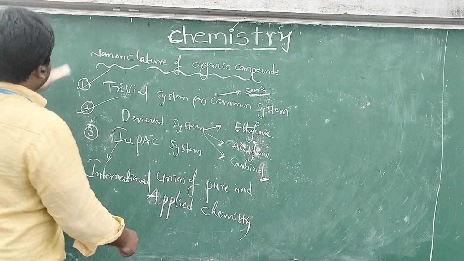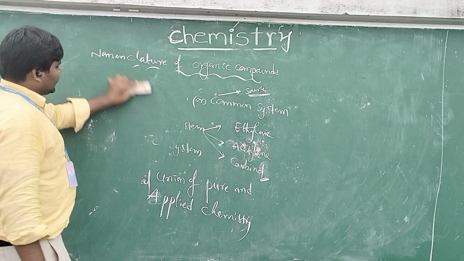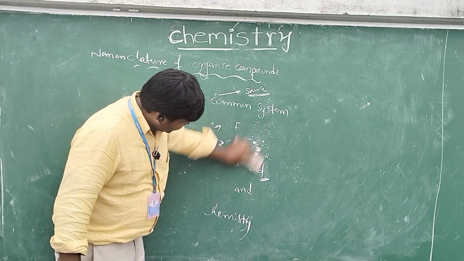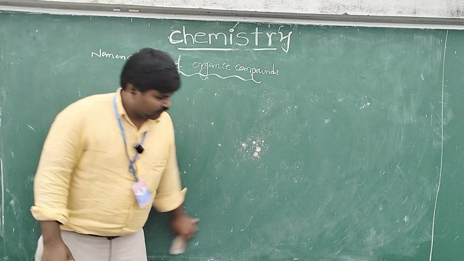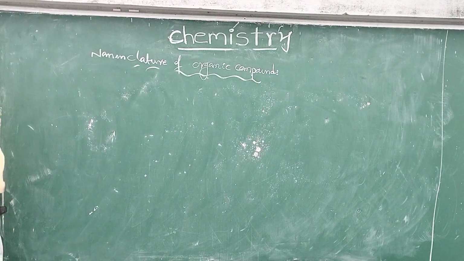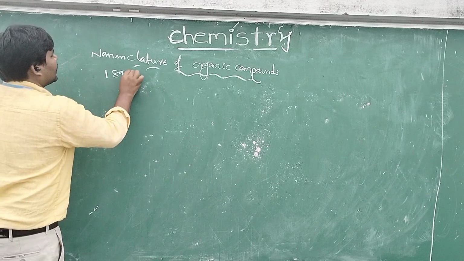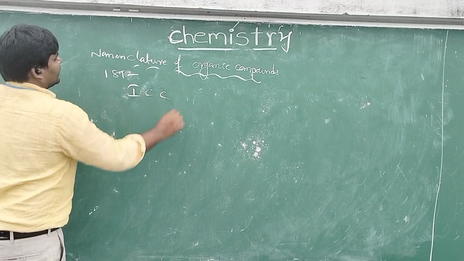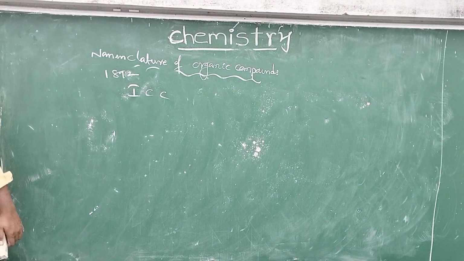What is the IUPAC system? The IUPAC started with the rapid growth of organic compounds. The first international effort came in 1892, at the International Chemical Congress at Geneva, under the name of the Geneva System of Nomenclature.